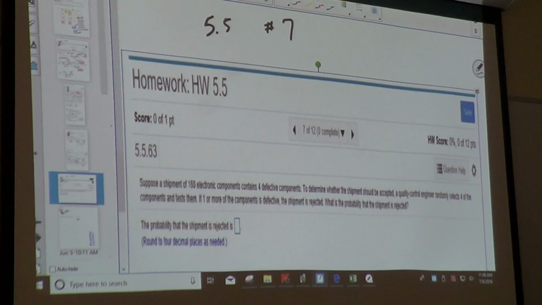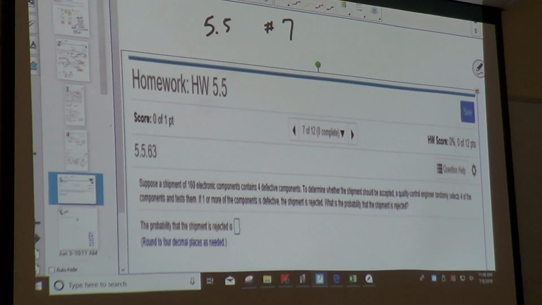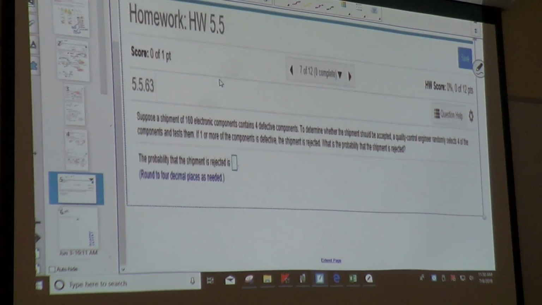So we did one similar to this. We did, didn't we? Hold on, let me go back and look. It might have been number 10 on this one, where it was talking about the students and teachers on the jury. Okay, so what is the probability? The quality control engineer randomly selects 4 of the components and tests them. So we want to know the probability.